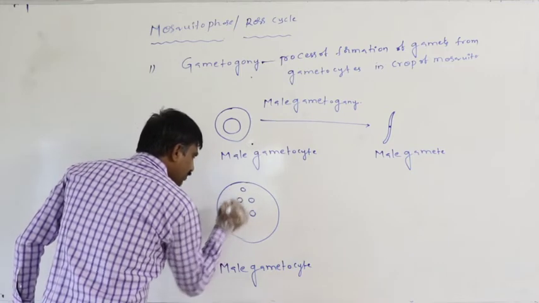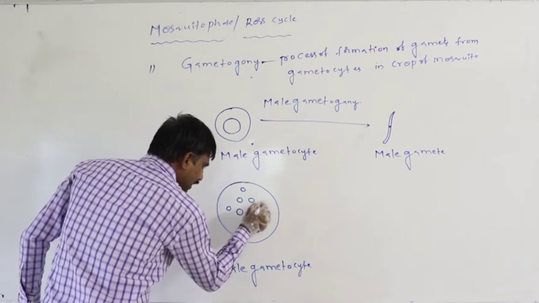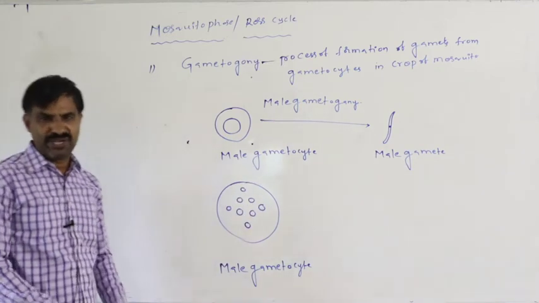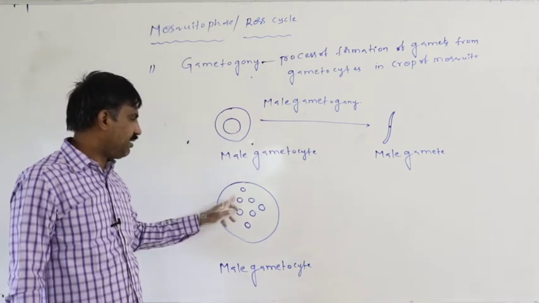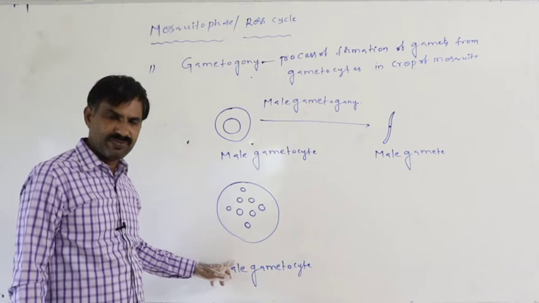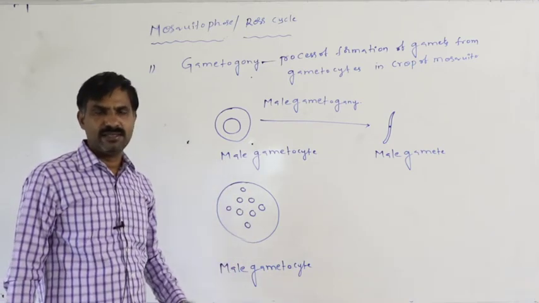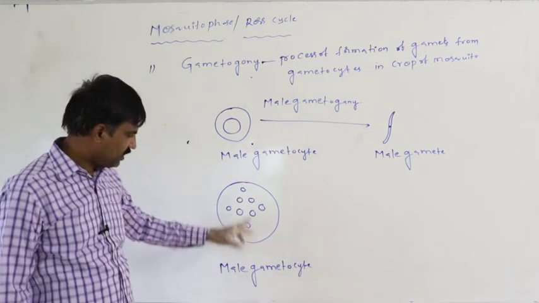The nucleus present in the male gametocyte divides mitotically, and finally 8 daughter nuclei form.